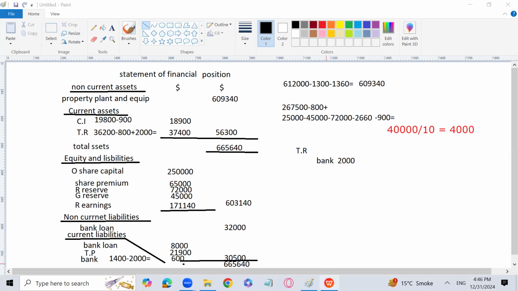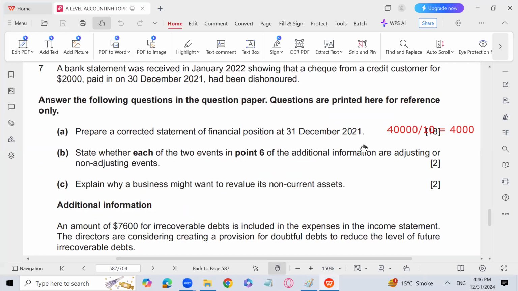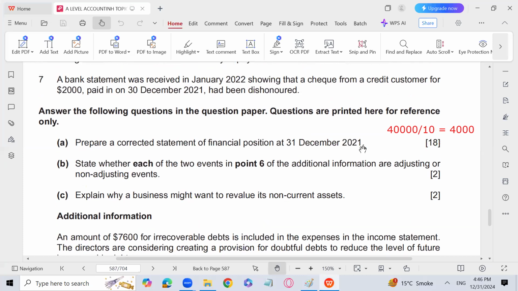Let's see the other part of the question now. State whether each of the two events in point 6 of the additional information are adjusting or non-adjusting. I have discussed that already. The first part is a non-adjusting event and the second part is an adjusting event.